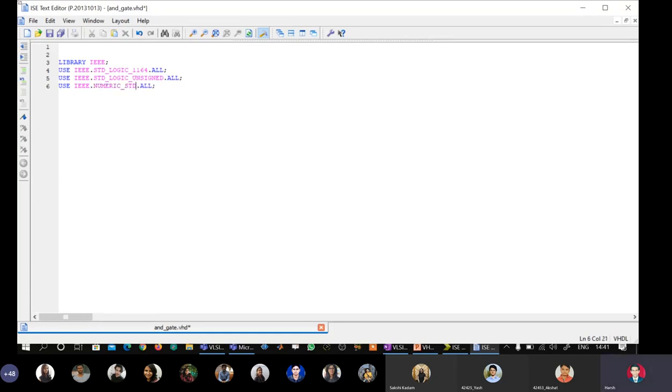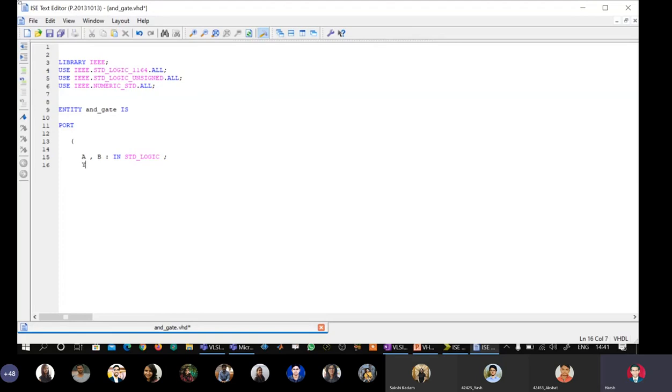Everything we have typed is correct, it will come in standard colors, that is blue and pink. Our library statements are over. Now I will start writing the entity declaration. Entity and_gate is port, opening parenthesis. I will say A space B space colon in data type std_logic semicolon.